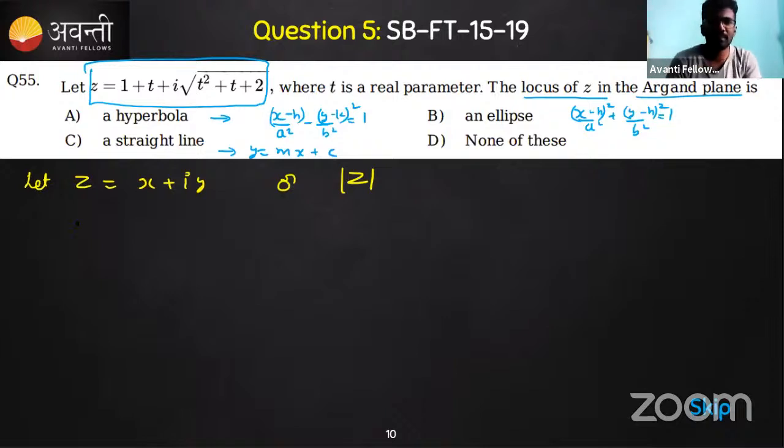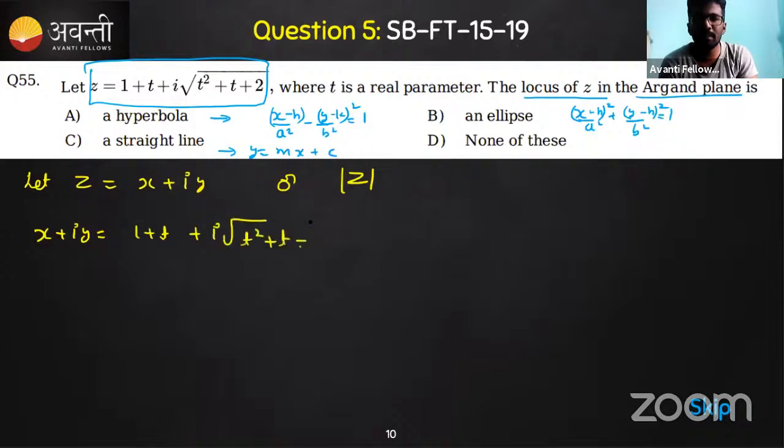Okay. So if we go with the first one, that is considering z to be equal to modulus of z, x plus iy. You know that, so this is x plus iy will be equal to 1 plus t, plus i times square root of t square plus t plus 2, isn't it? So now comparing, so that the two complex numbers are equal. When can they be equal? They can be equal when the real parts and the corresponding imaginary parts are equal, isn't it?